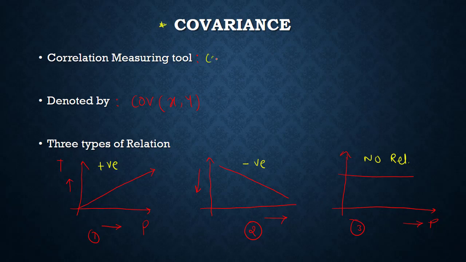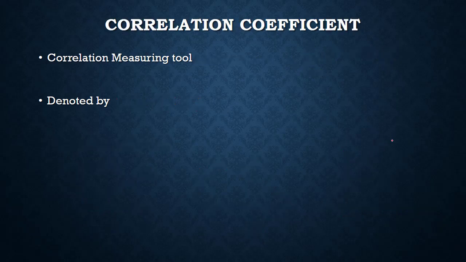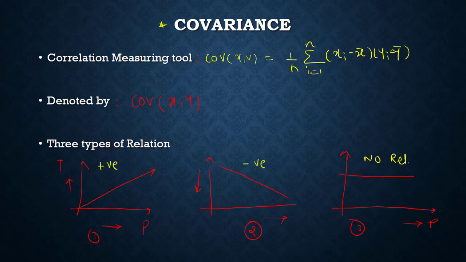So covariance of x comma y is given by 1 by n summation of i equals 1 to n, xi minus x bar into yi minus y bar. So what is this x bar and y bar?